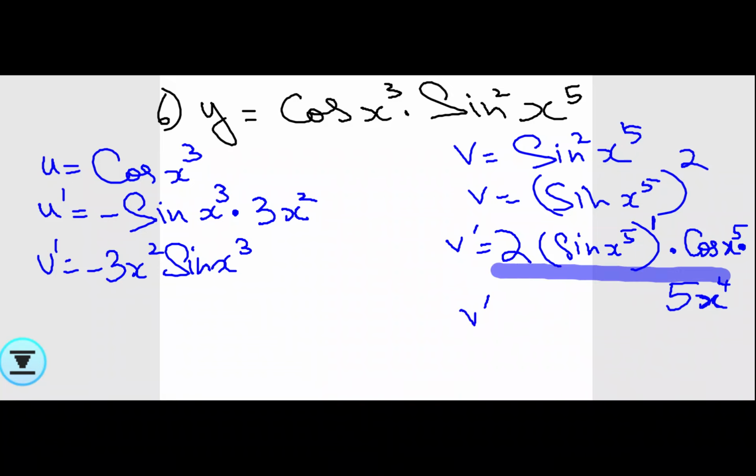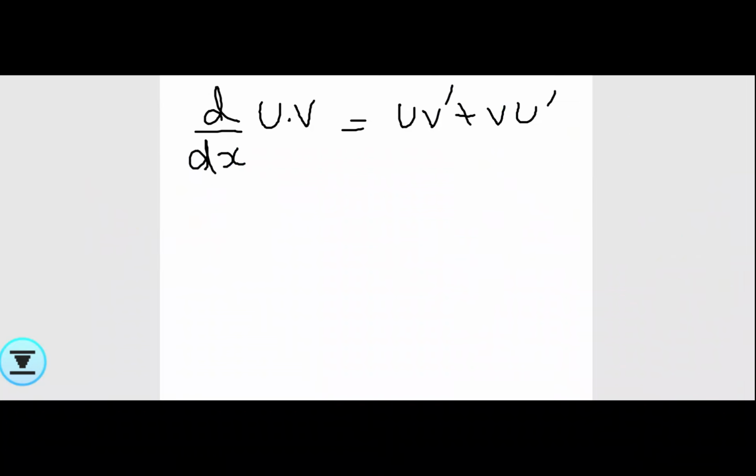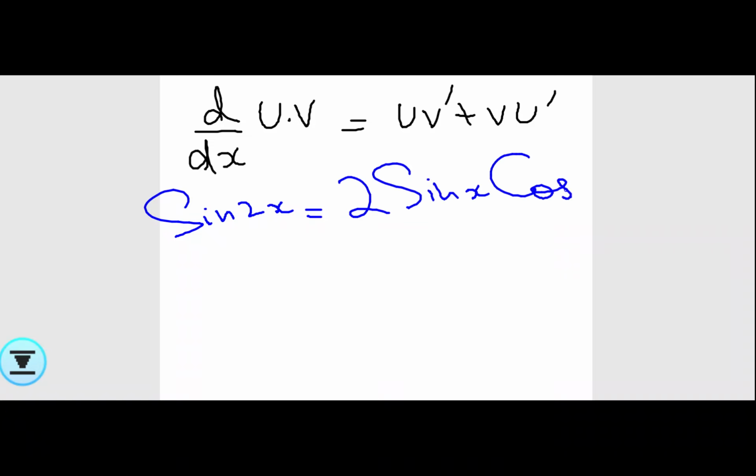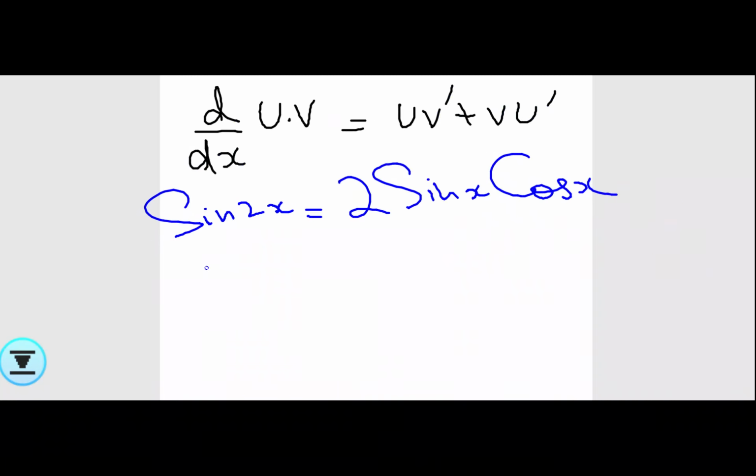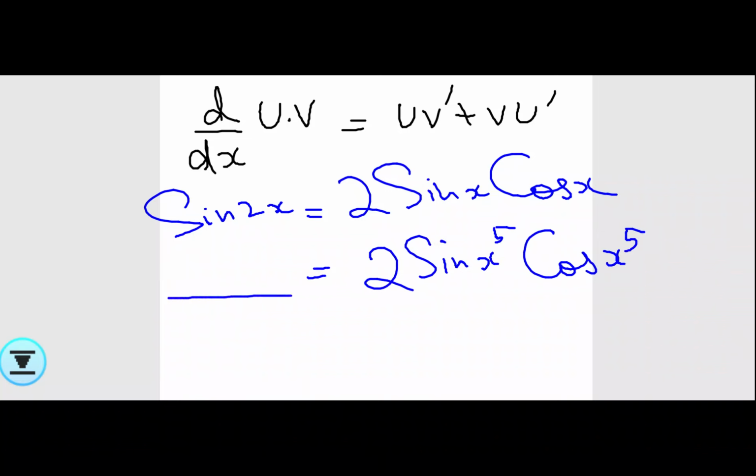Okay, so next v dash. Now this is your formula. This is your 11th standard formula. The formula that you have learnt is sine 2x is equal to 2 sine x cos x. But instead of x, what do you have there? x power 5. So you have 2 sine x power 5 cos x power 5.